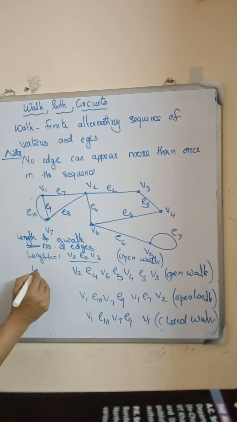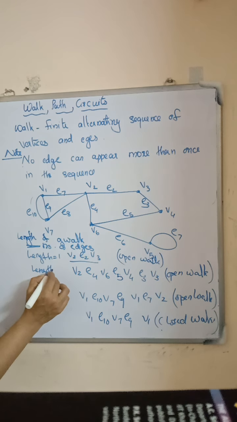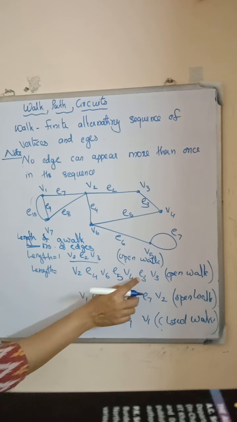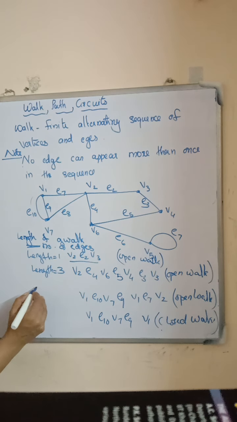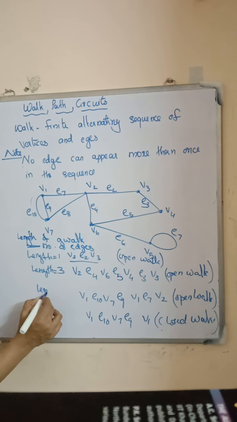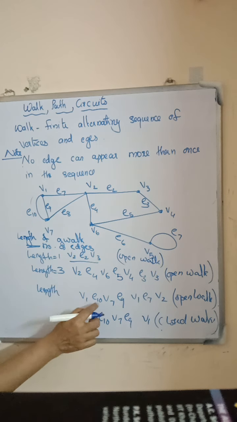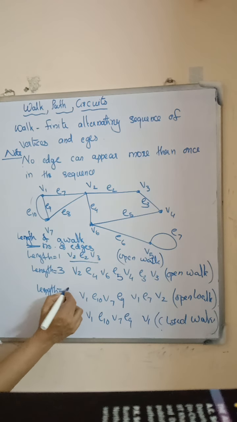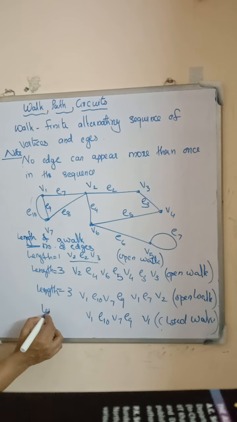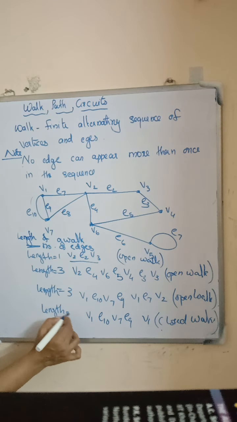In the second walk, the length is 3. The third example, the length is 3. In the last example, the length of the walk is 2. So the length of a walk is the number of edges in the walk.